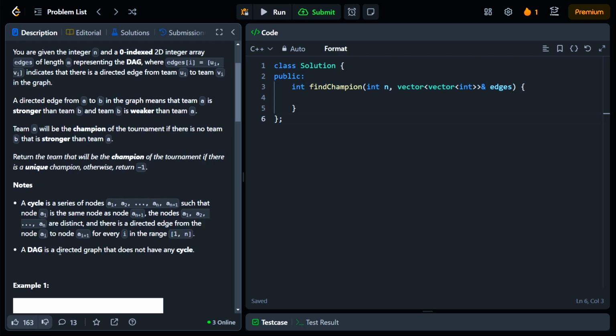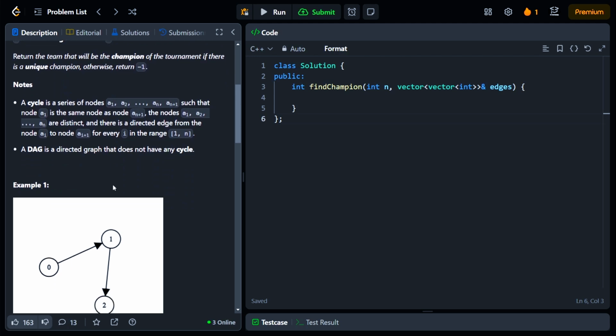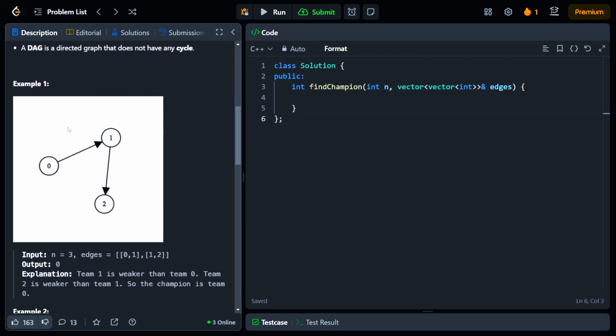A DAG, it says, is a directed graph that does not have any cycle. I'll tell you what a cycle is. It's pretty intuitive. Let's look at example 1. Let's first read this graph. What is it trying to tell us?